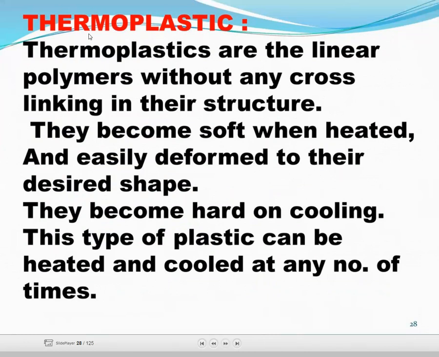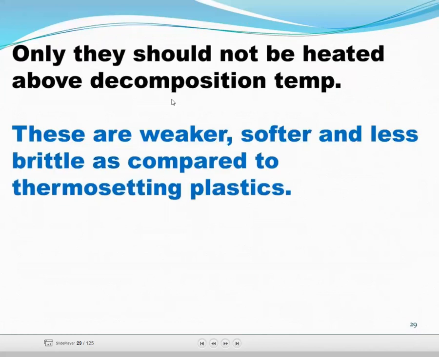Now you have to understand what is the thermoplastic. Thermoplastic materials become soft when heated and are easily deformed to their desired shape, and can be cooled and heated any number of times. Only they should not be heated above decomposition temperature.